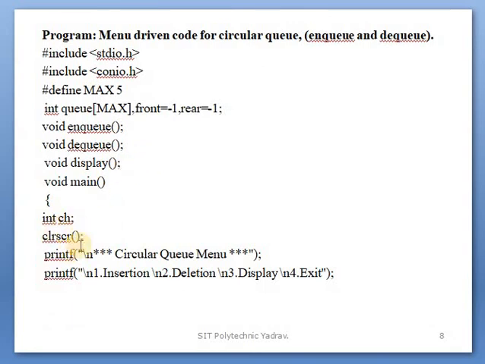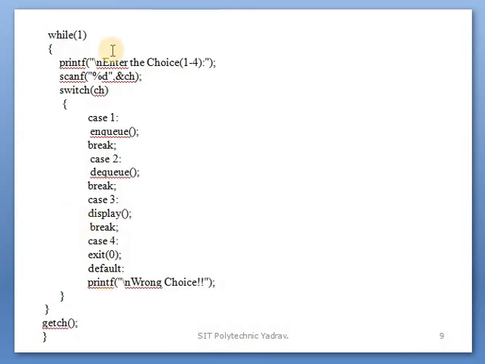In the variable declaration window, the output window is cleared using clear screen. There the message is displayed for the user using the printf function, meaning the menu will be displayed. In the switch case, the functions are called one by one. We already know these concepts. These are also explained in lecture number 34, so refer to it. Then enter the choice.